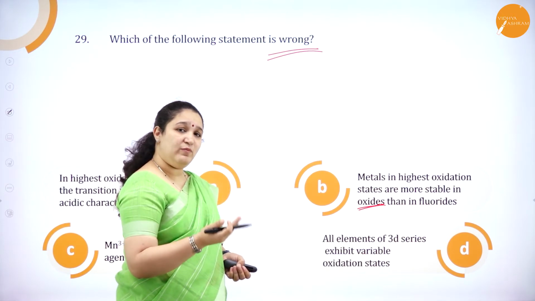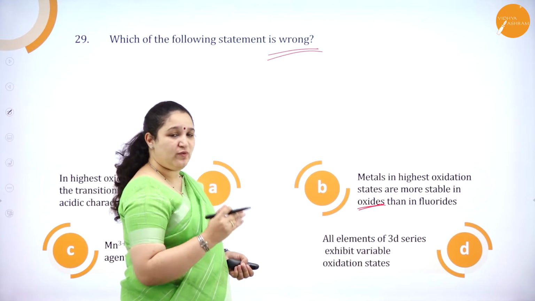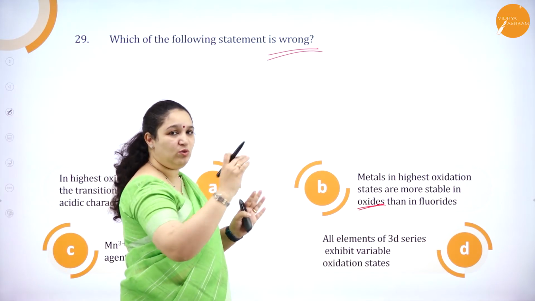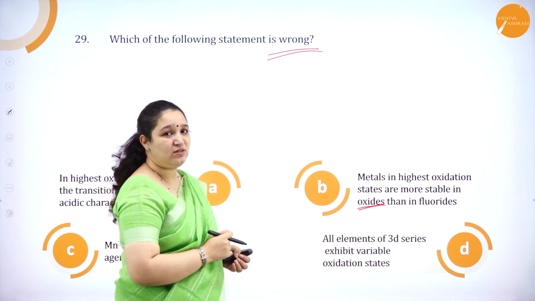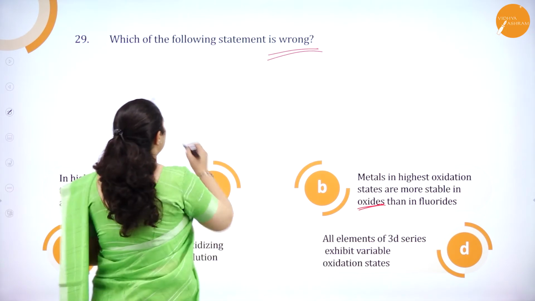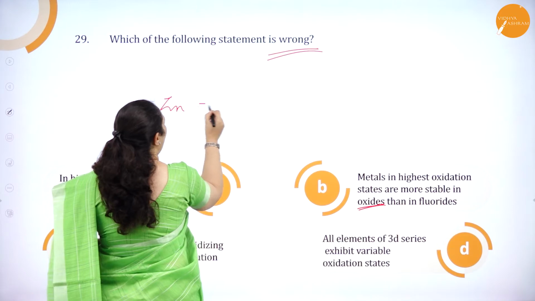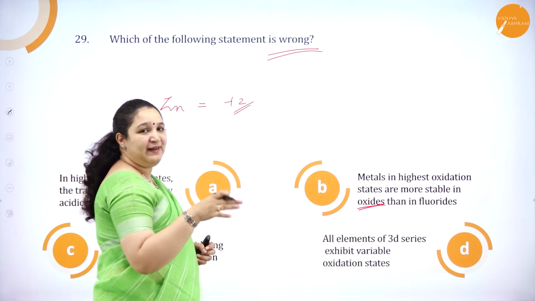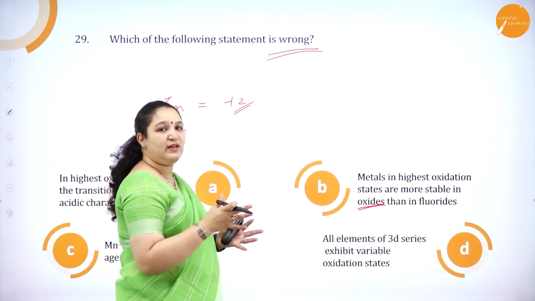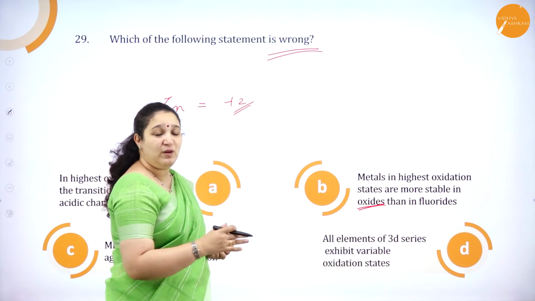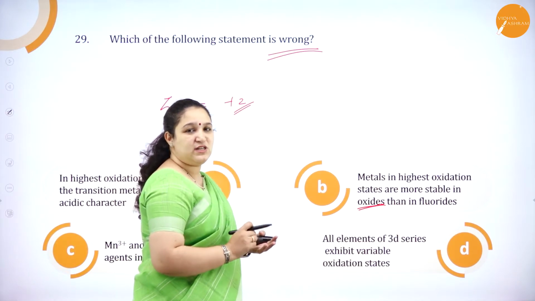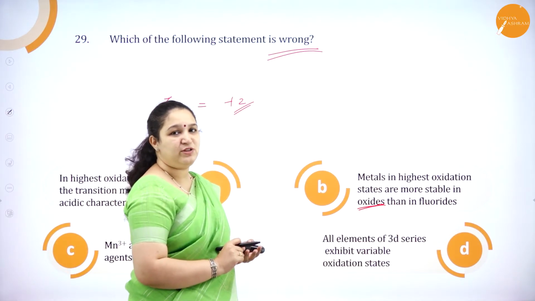Do all of the 3D series show variable oxidation state? The 3D series runs from scandium to zinc, and we have an exception here. Which is it? Zinc. Zinc will show only one oxidation state, that is plus 2. After that it will have a completely filled d orbital and it will not show any other oxidation state. Variable oxidation state means at least two or more oxidation states a particular element should show.